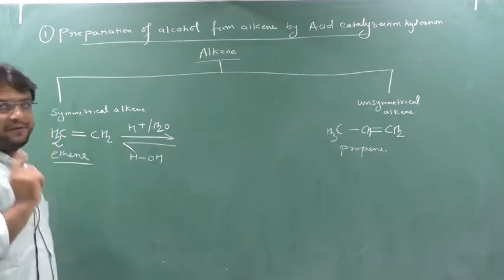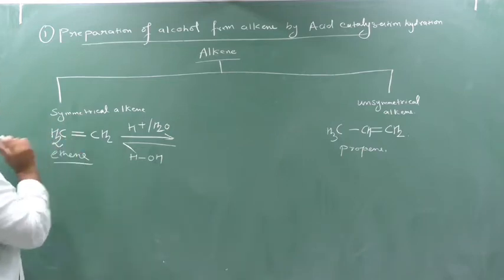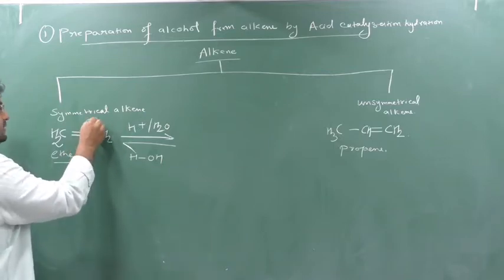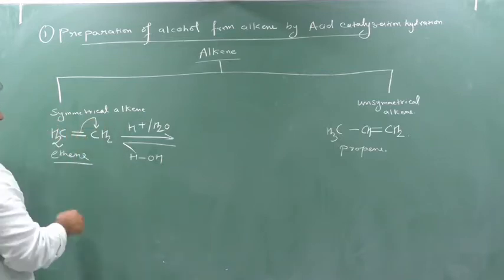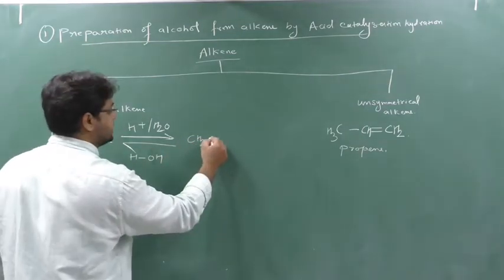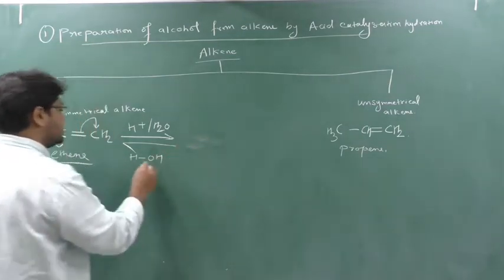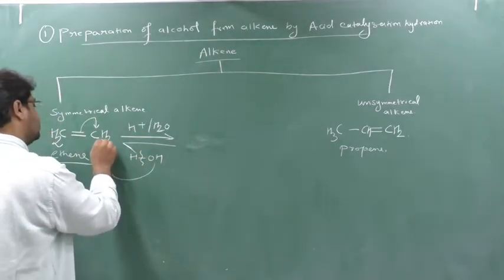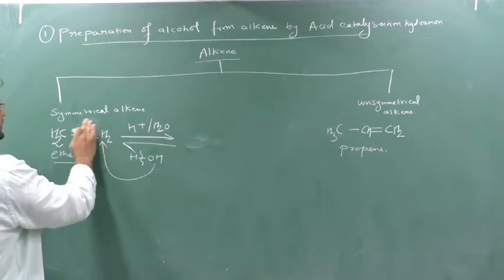The pi bond is a weak bond, as you know. This pi bond will break. When it breaks here, it will create a vacancy. So what happens: the CH2 double bond converts into a single bond, and the OH also will break. OH will come here, suppose OH is coming here.